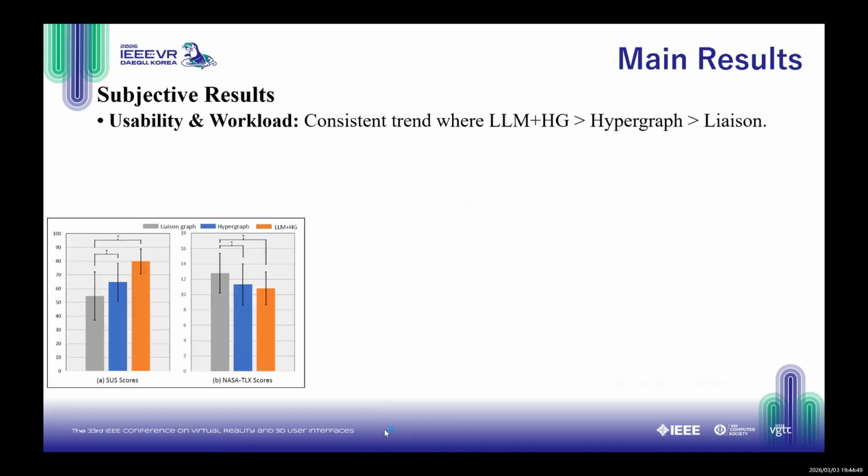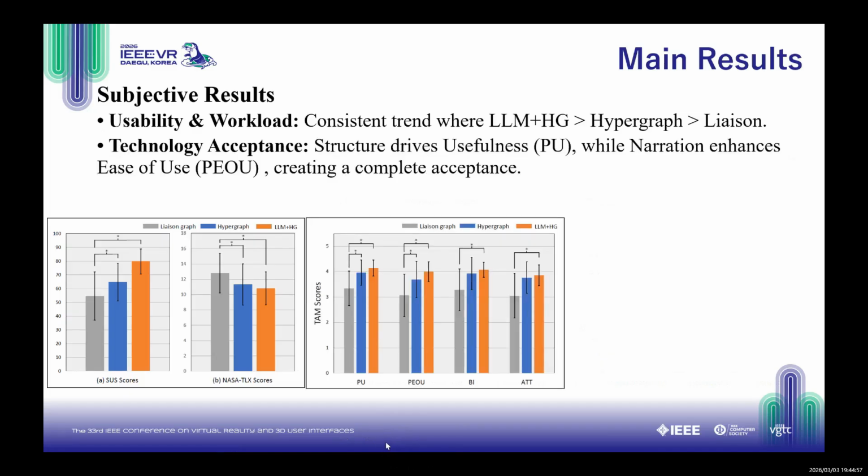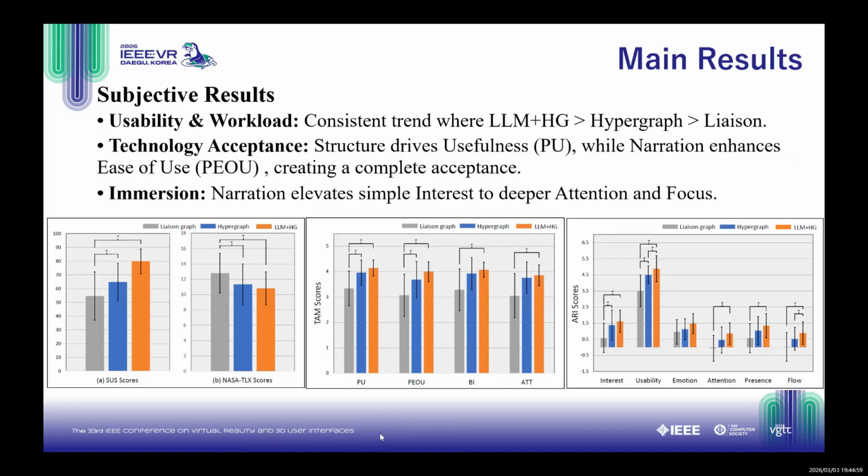Moving to the subjective results, the data reveals the distinct roles of structure and narration. For usability, we observe a clear stepwise improvement. For the workload, the NASA Task Load Index, and the Technology Acceptance Model, the results show that the hypergraph structure was the main driver. The large language model's unique contribution shines in immersion. Our analysis of confidence intervals shows that the hypergraph made the task interesting, and only the large language model-mediated narration significantly improved flow, focus, and attention. Next, we will briefly discuss the implications of these findings.